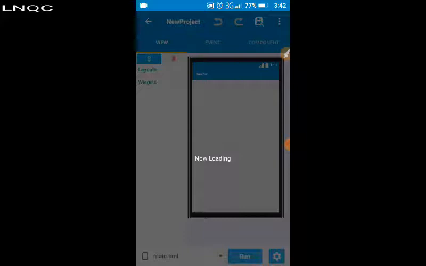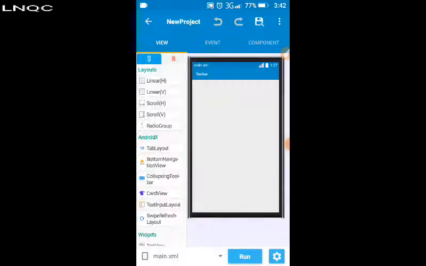From here, we add our linear, that vertical linear that we always used to do.